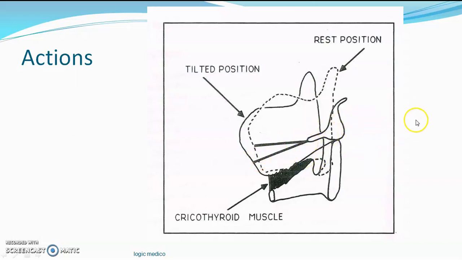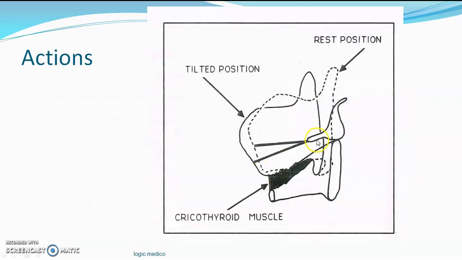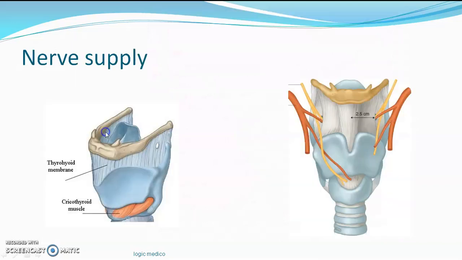This stretching of the vocal cord tenses the vocal cord. That's called tensor of the vocal cord. So what does this tensor of the vocal cord do? It helps in voice modulation. I'm doing voice modulation, meaning it can increase the tone of the person or decrease the tone of voice. Voice modulation is important, especially for singers and teachers. So the action of cricothyroid is that it's a tensor of the vocal cord.